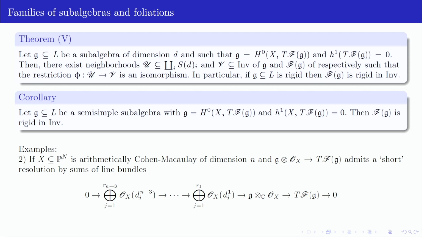Well, then we can construct many examples in the following way. If X is arithmetically Cohen-Macaulay, then we have this morphism right here, and we can resolve it by sums of line bundles, possibly in an infinite way. But if this resolution turns out to be finite and quite short, meaning of length the dimension of X minus 3, then it's a simple calculation that this foliation will satisfy these cohomological properties. And so we can actually construct many of them. That was all. Thank you.